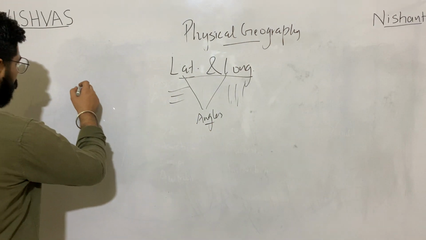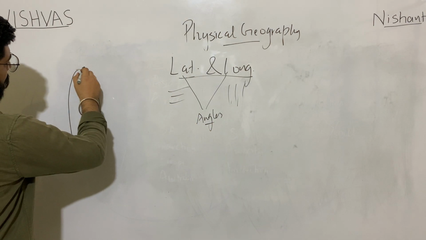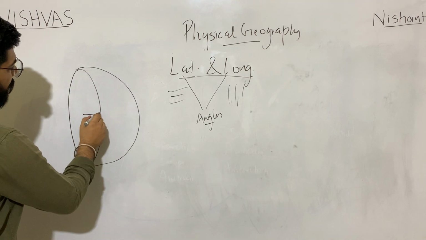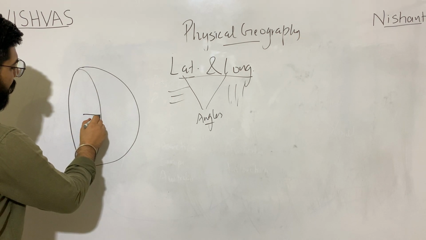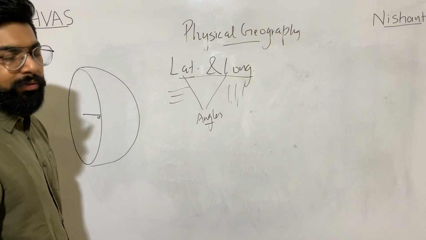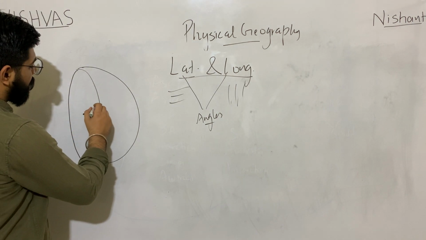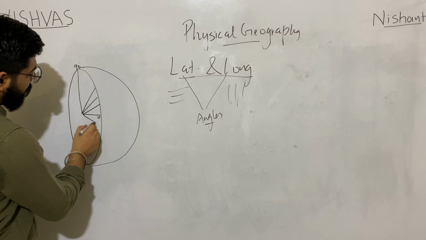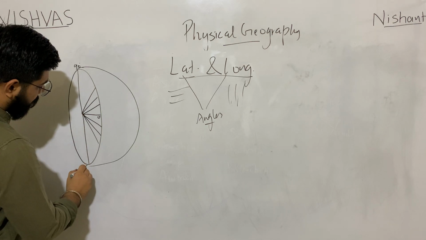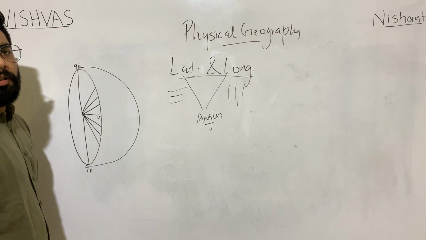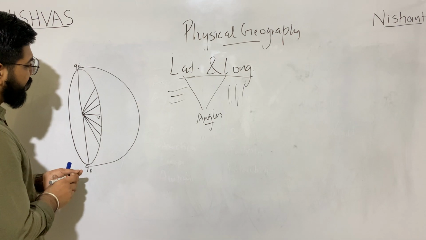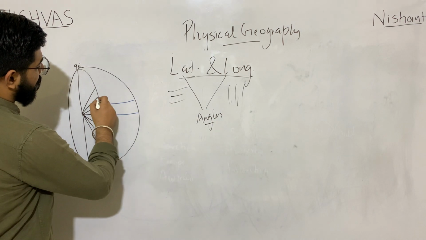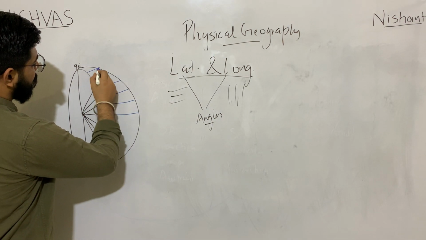Let's see. Say I have divided the earth into two parts and I have taken this as a base. I am calling it 0 degree angle, 0 degree latitude. 10, 20, 30, 40, 50, 60, 70, 80 and 90. Now every line made on these latitudes will be latitudinal lines.